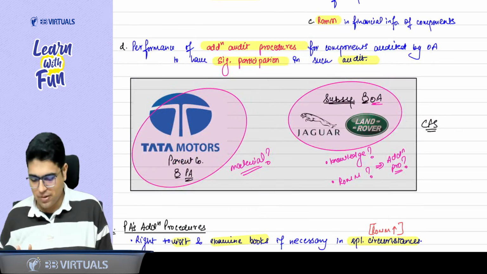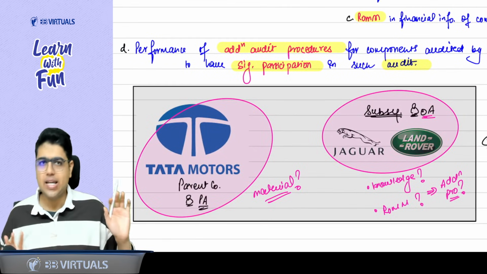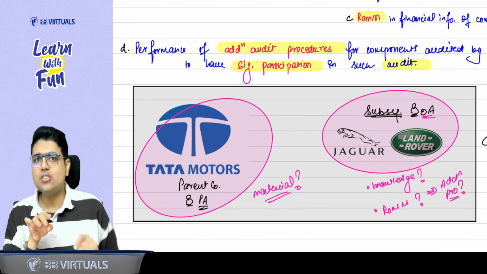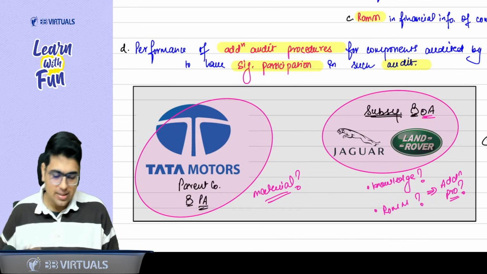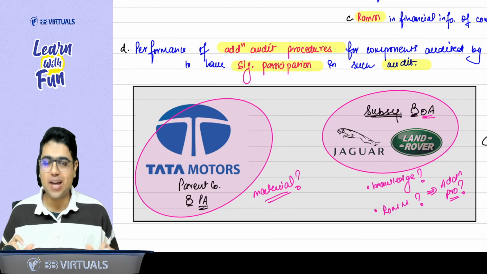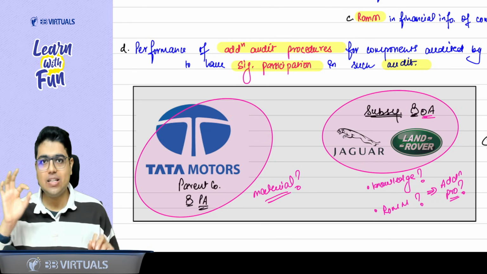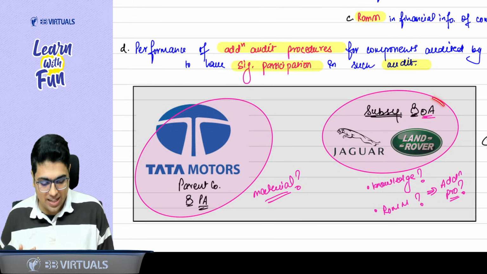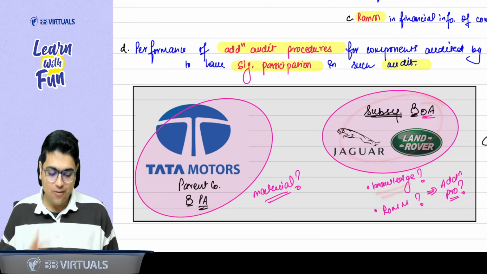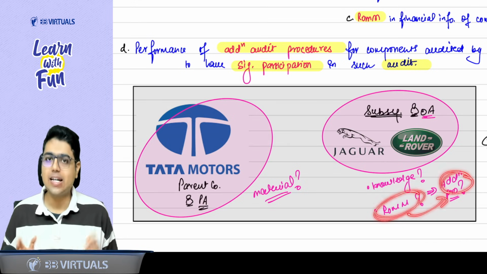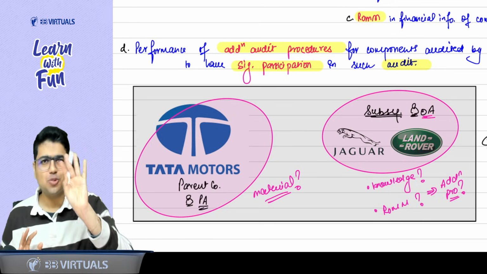So for example, if I am talking about Tata Motors, can I say Tata Motors is a parent company? Yes, sir. There are two subsidiaries of Tata Motors which are very famous, that is Jaguar and Land Rover. So when I am auditing the consolidated financial statement of Tata Motors, I will see how material is my area. Then I will see whether I have knowledge of the subsidiary, what are the risks of material misstatement, and based on the risk of material misstatement, I will decide my additional procedure. Are these 4 points clear?